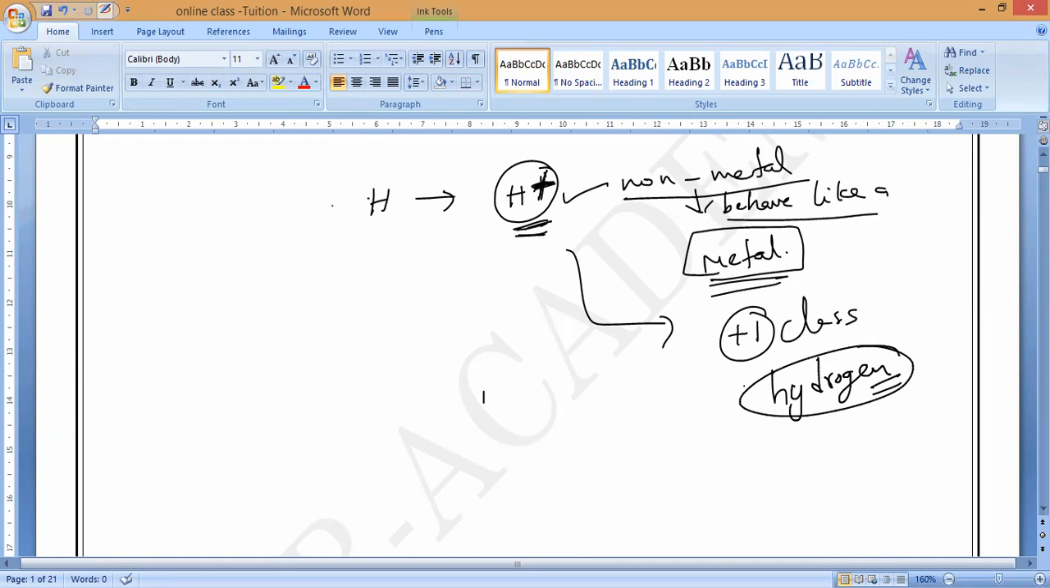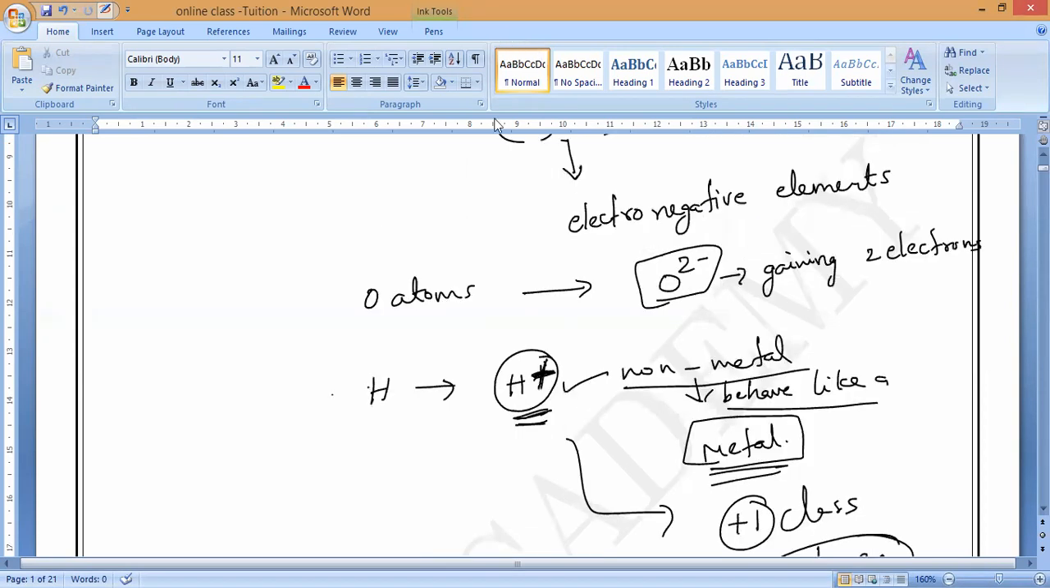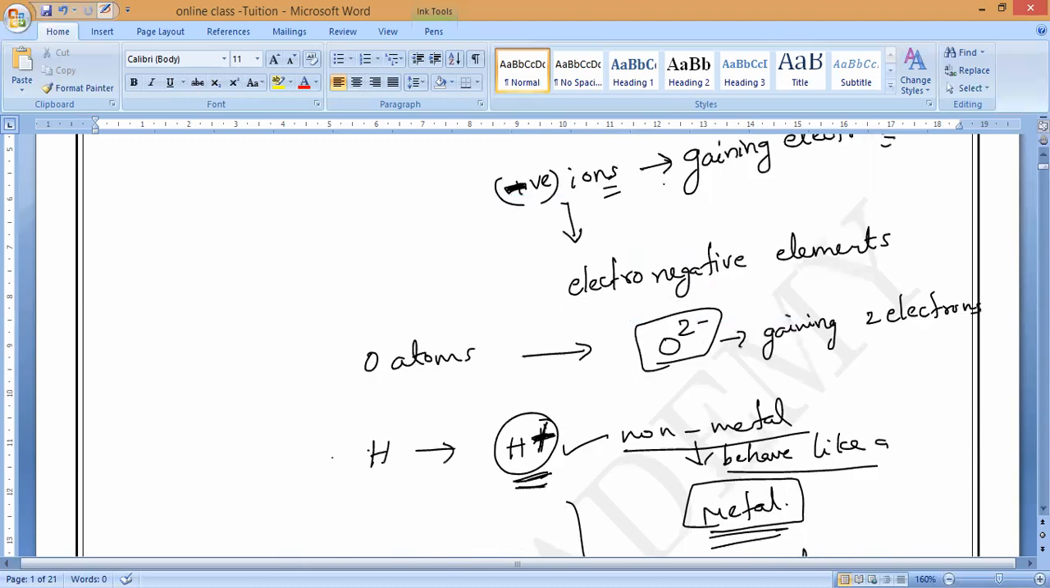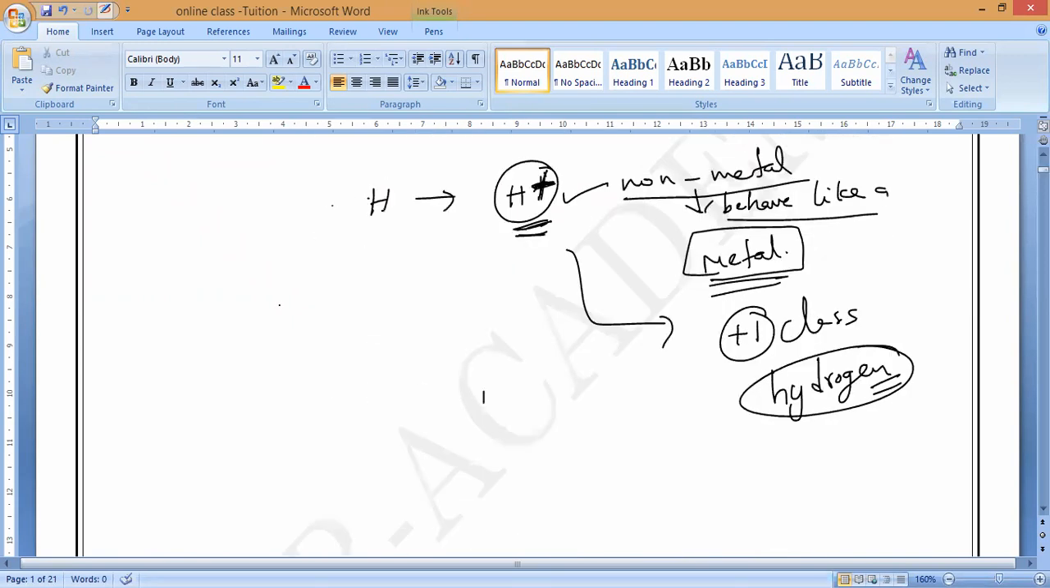Just remember that the only non-metal which will behave like a metal is hydrogen, and it will form H plus ions, and all the remaining non-metals, they will form what? Negative ions by gaining electrons. Gaining electrons we can also call as what, Varshini? Accepting electrons or receiving electrons. All of you should remember that. This is all we studied in the last class.